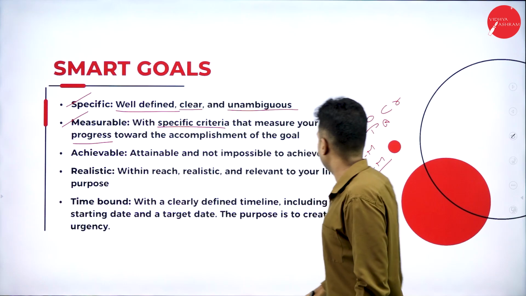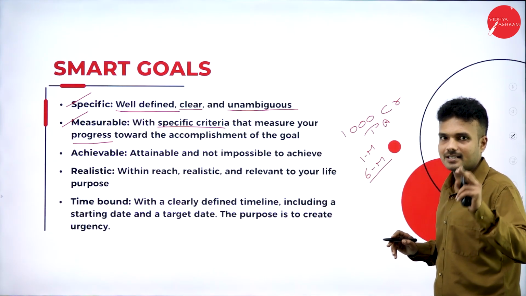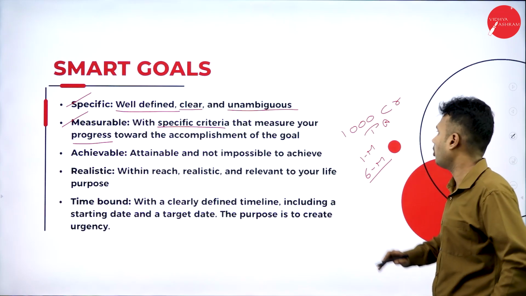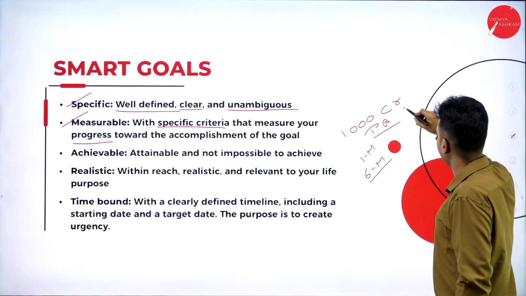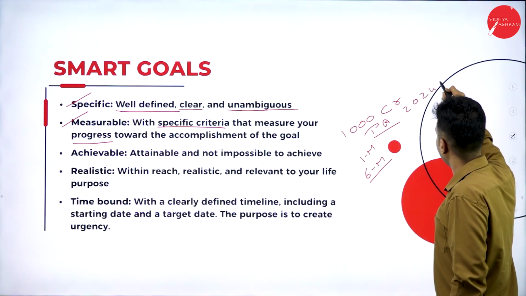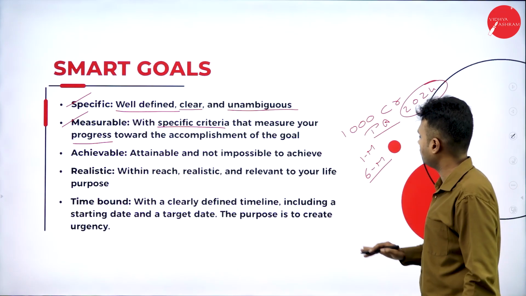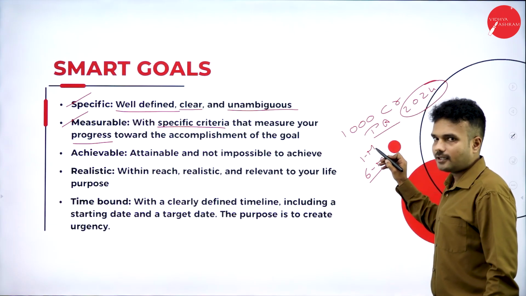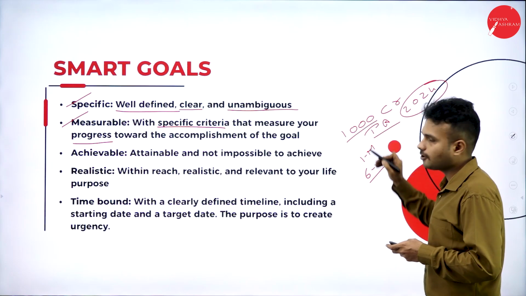I repeat, if the goal is 1000 crore rupees, my organization wants to reach a goal of 1000 crore per annum. This year it is 2024, and in 2024 my organization wants to make a profit of 1000 crore rupees. In 12 months it has to make 1000 crores of profit.